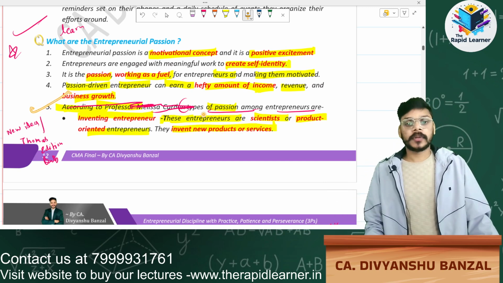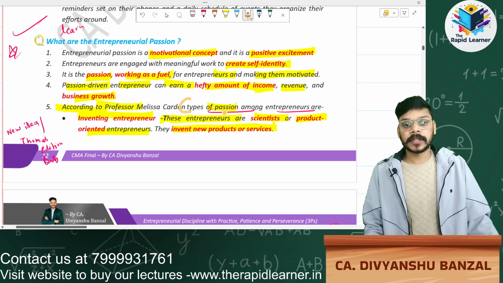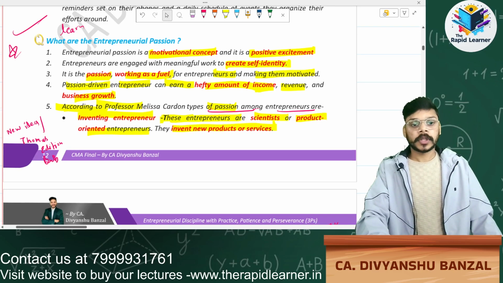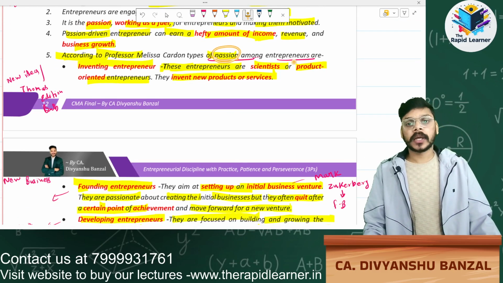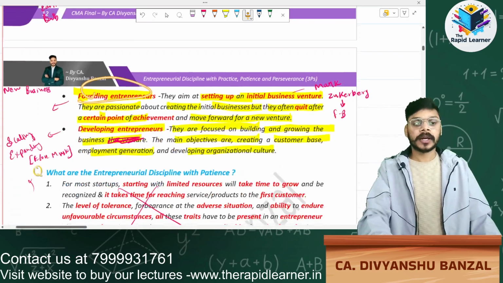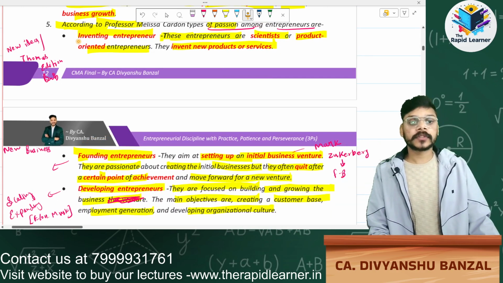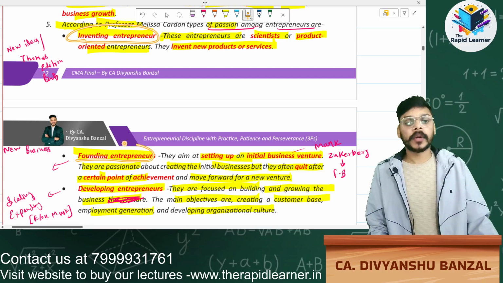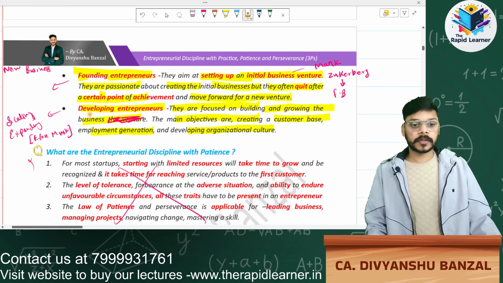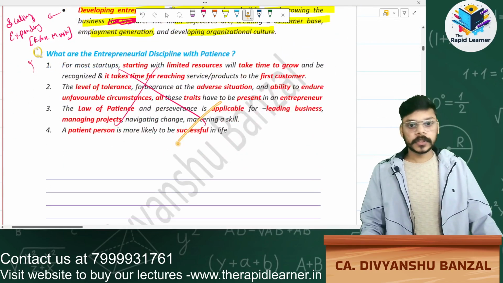Now the last point: there are three types of passion among entrepreneurs. First is inventing entrepreneurs, second is founding entrepreneurs, who found the goods or services, and third is developing entrepreneurs, who develop the business. Simple. This is not an important question.